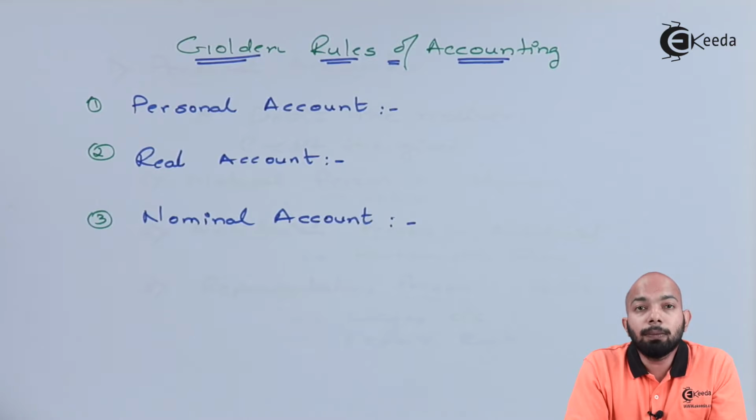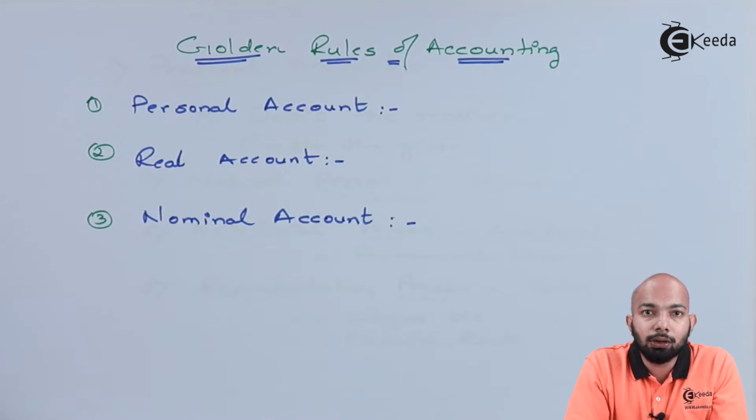So we'll further classify these accounts, and these rules themselves will define the journal entries that are supposed to be passed. Now, any kind of transaction will have a mixture of these accounts. You will either have personal and nominal account mixed together, or real and nominal account mixed together, or personal and real account mixed together, or a mixture of all three accounts. So it is not necessary that a transaction will have just a personal account, or just real or nominal account. It will have a mixture of these three accounts in a specific way. Let's go ahead and discuss each account in detail.